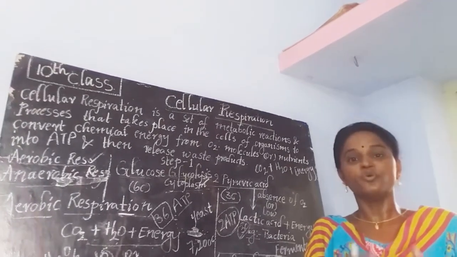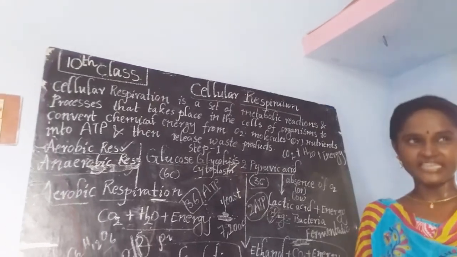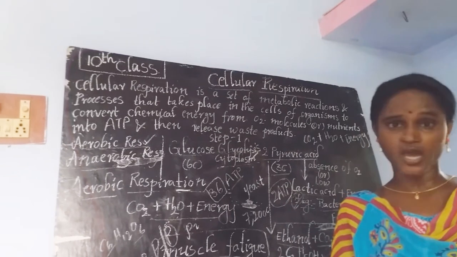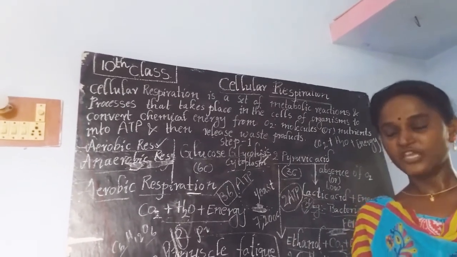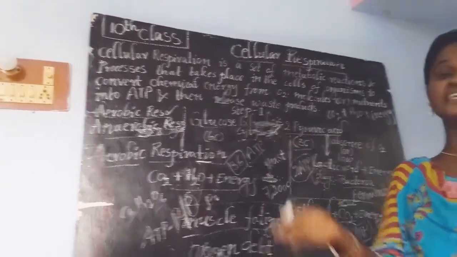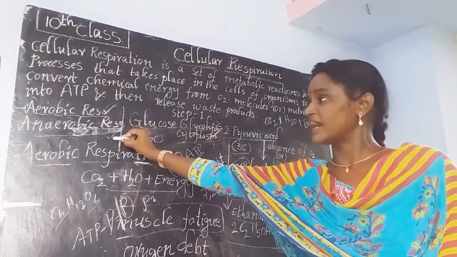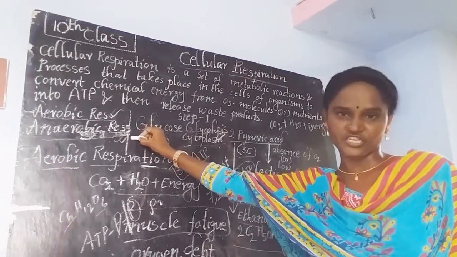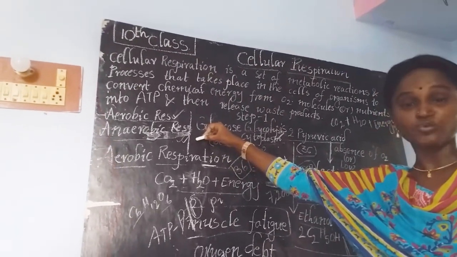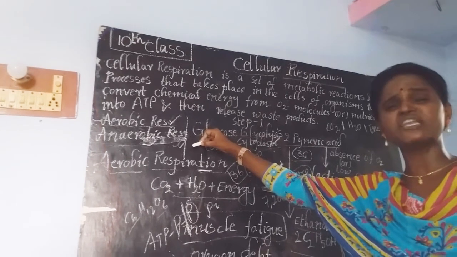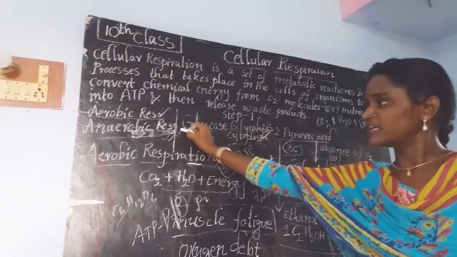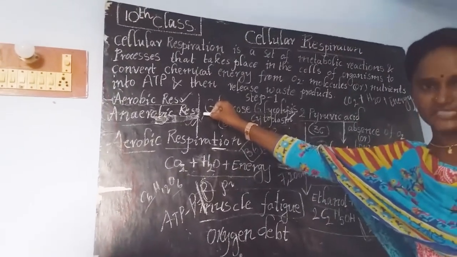For example, if you are undergoing strenuous, vigorous exercise or any very hard work, at that time inside our body, especially inside the muscles, our muscles undergo anaerobic respiration. Why? Because the amount of oxygen available to the muscles is very low, insufficient. That's why this process may take place inside the muscles.